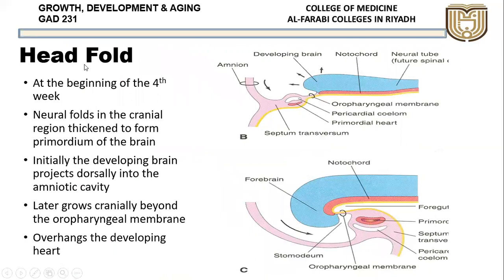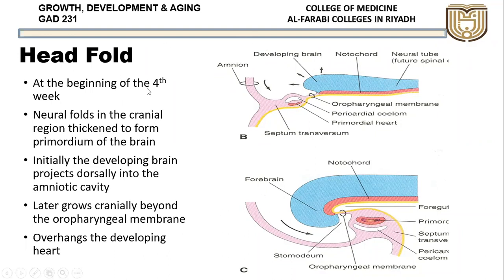So the head end, now it starts folding. So this is called the head fold. How it starts folding towards the head, that is the head fold. So it begins at the fourth week. Now we have moved from the third week onwards to the fourth week. Now we'll move very fast.